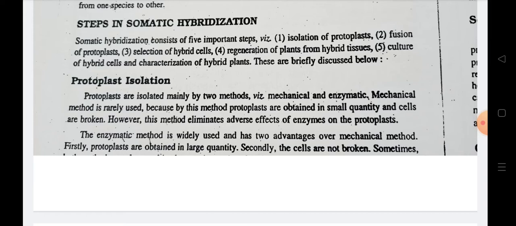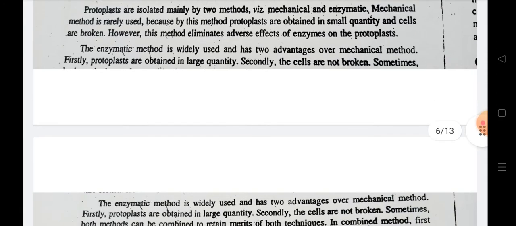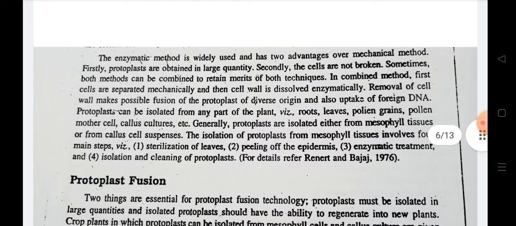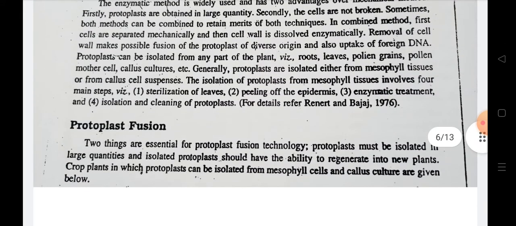But the enzymatic method is widely used over the mechanical method for isolation of protoplasts. Here protoplasts are obtained in large quantity, and secondly cells are not broken, so majorly we go for the enzymatic method for isolation of protoplasts.